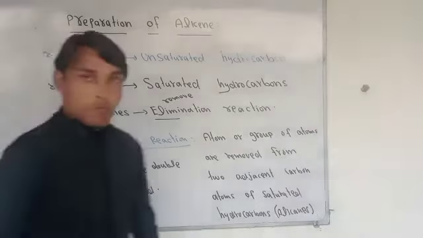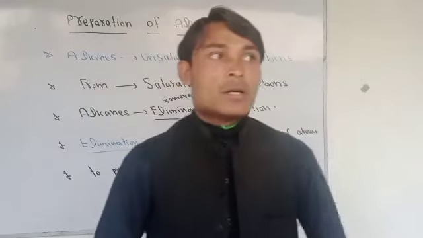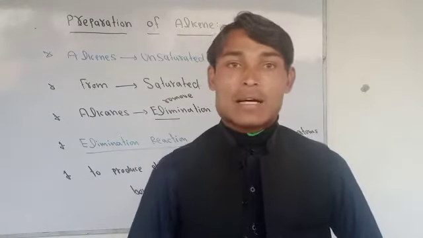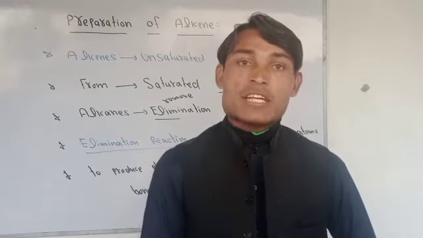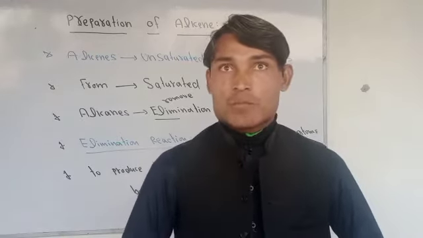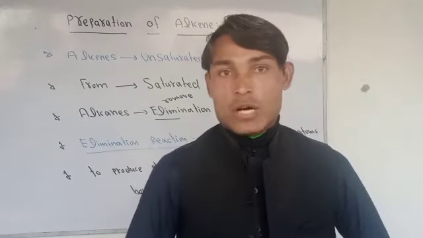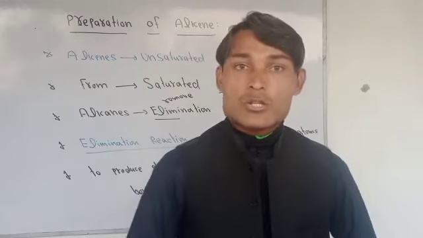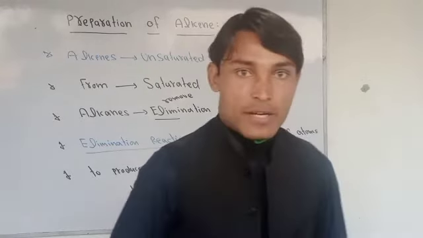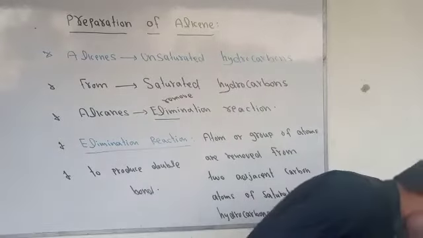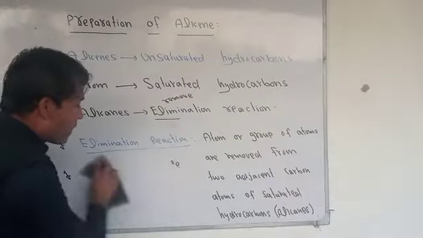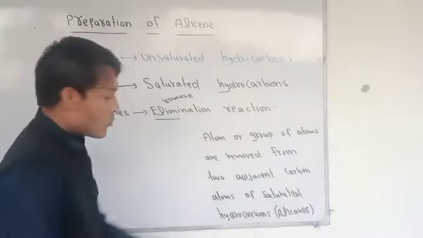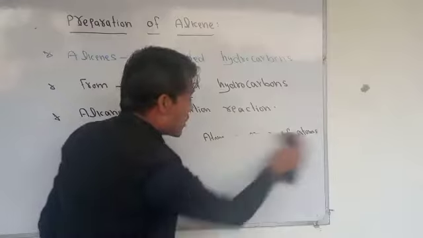The simple method is that if we want to prepare alkenes, we can prepare them from alkanes. The reaction name is elimination reaction, and elimination reactions are further of two types. The first is dehydration of alcohol, and the second is dehydrohalogenation of alkyl halide. These two reactions we will discuss in detail. We will also explain later what adjacent carbon atom means.